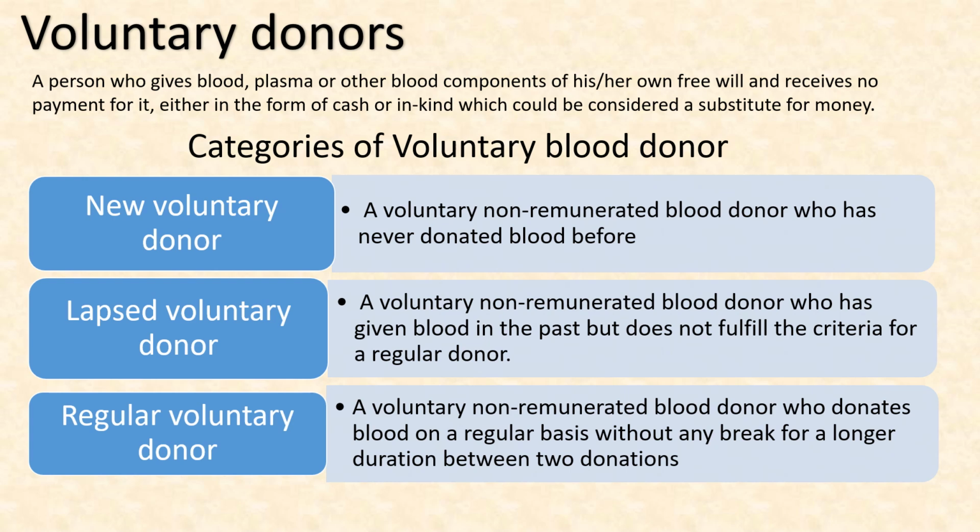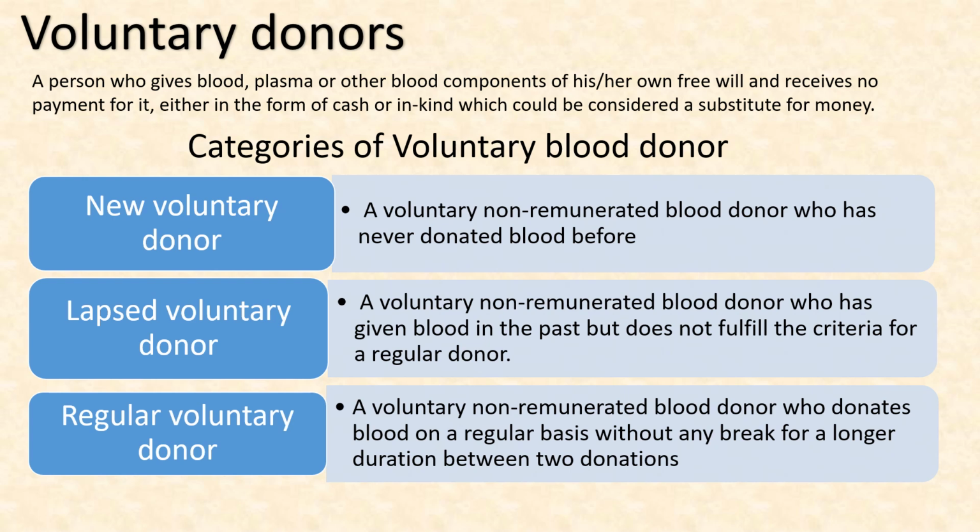Then voluntary donor. A voluntary donor is a person who gives blood, plasma, or other blood component of his or her own free will and receives no payment, either in the form of cash or in any kind which could be considered as a substitute for money. There are three categories of voluntary donor. First is a new voluntary donor: a non-remunerated blood donor who has never donated before. So they can also be called first-time voluntary donors.